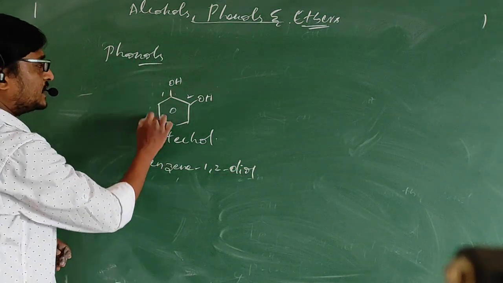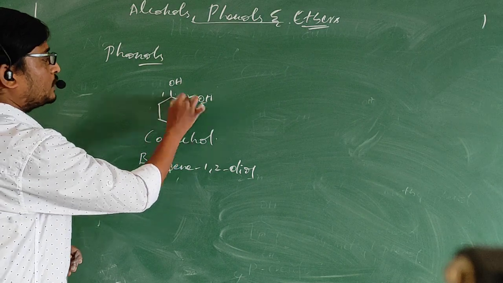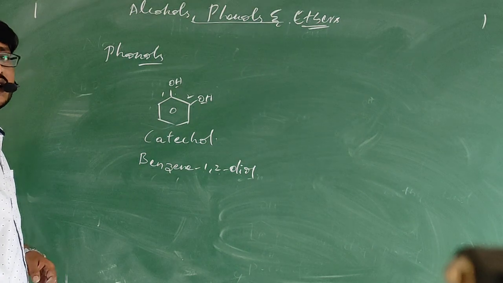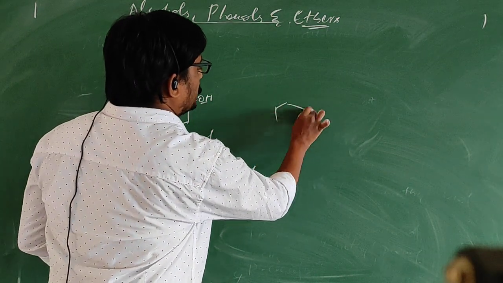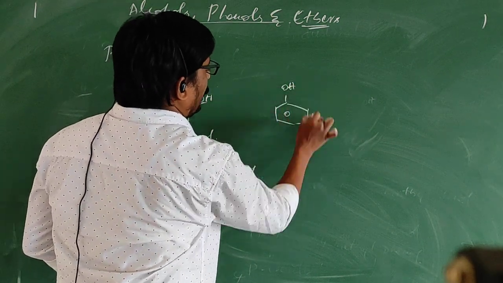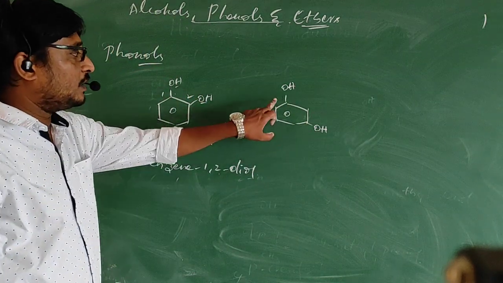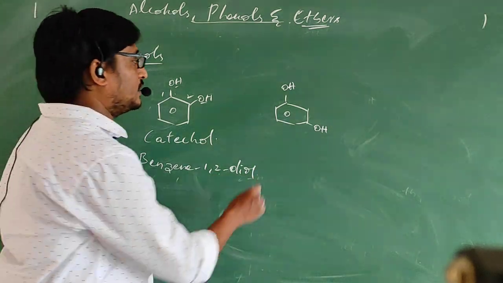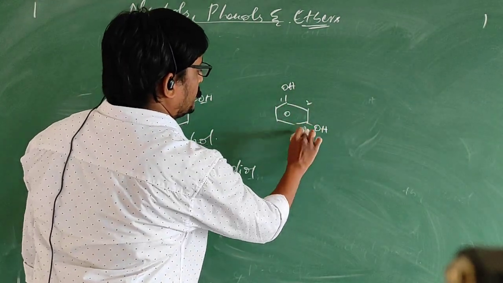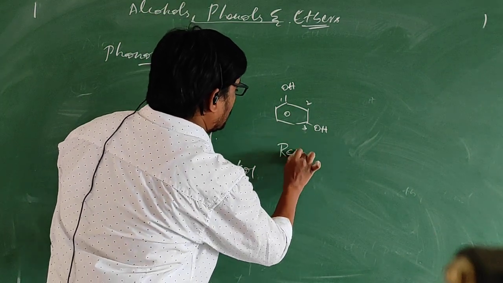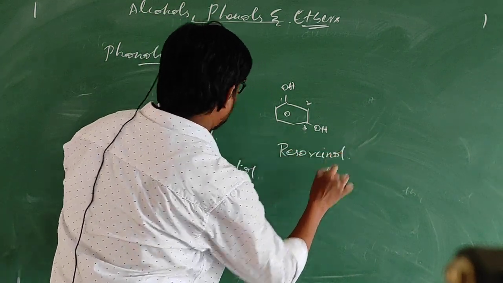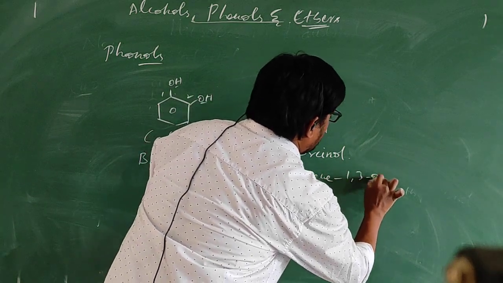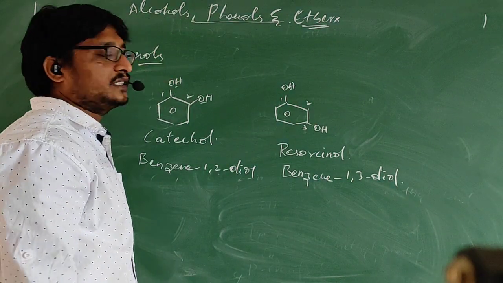Simple thing. This is the benzene ring. At first carbon and second carbon, two OH groups are there. That is why 1,2 diol. Benzene 1,2 diol. If OH groups are meta to each other, at 1 and 3 position, 1 and 3 position means we call it meta position. 1, 2, 3. So we call it resorcinol. Resorcinol, whose IUPAC name will be benzene 1,3 diol. We write it this way.